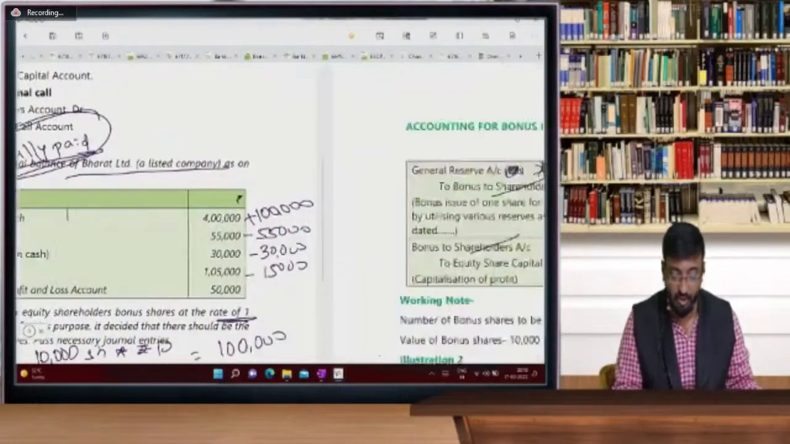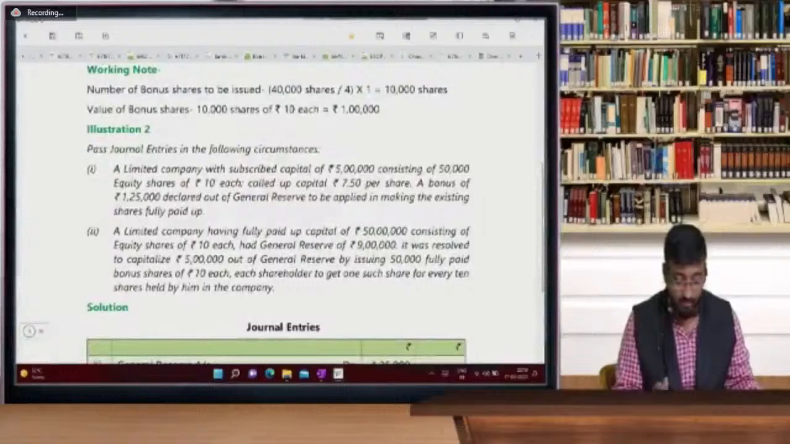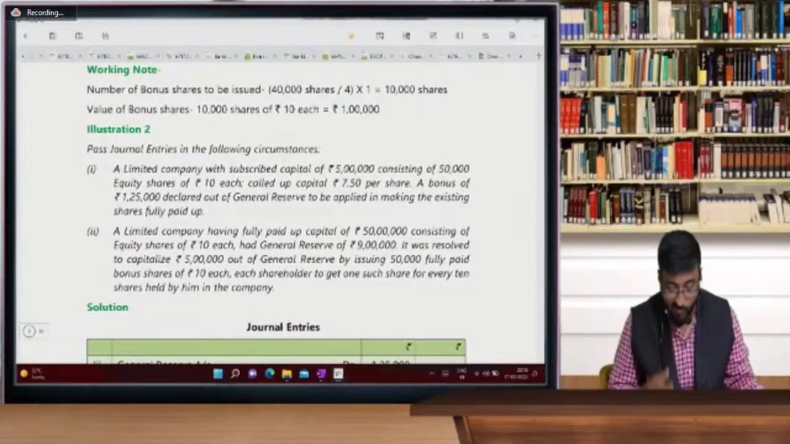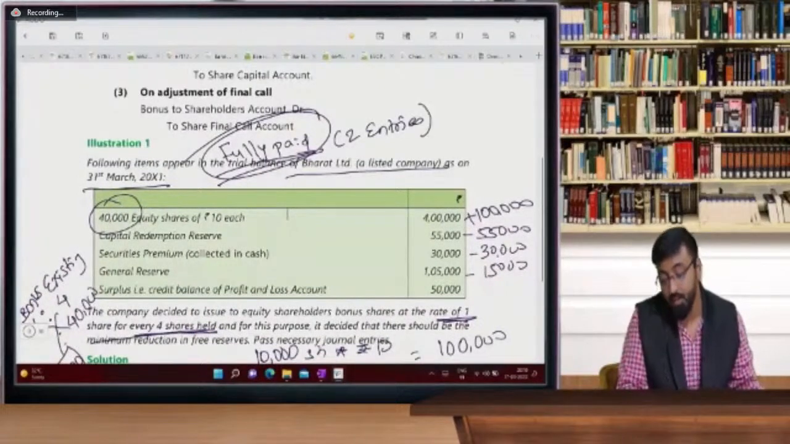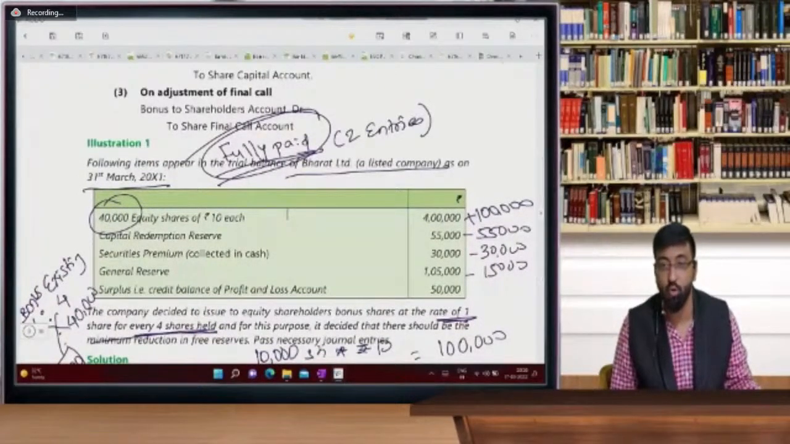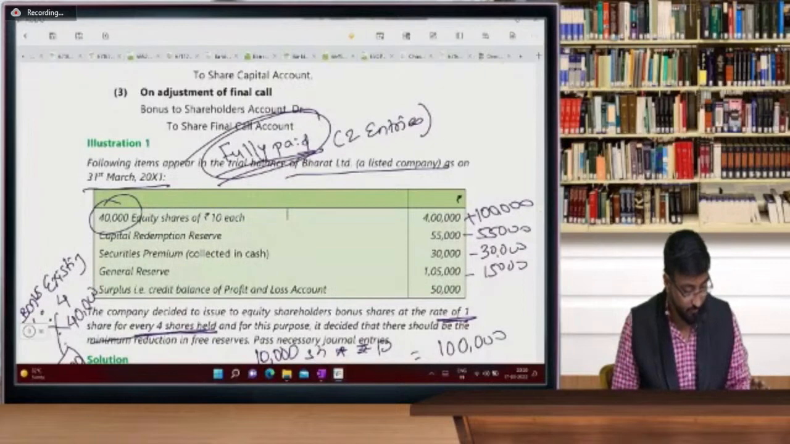Now second question. So how many entries for fully paid up capital? You can remember these entries, 2 entries. So you can write over there 2 entries. 15,000 is the correct answer.